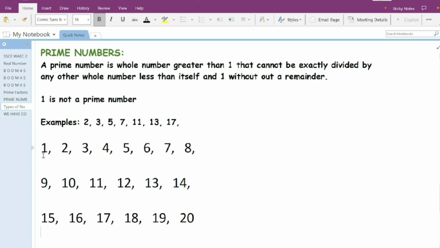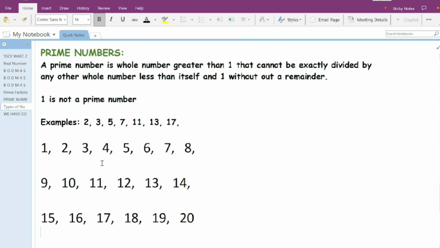Using this as an example, 1 is not a prime number, 2 is a prime number. No other number can divide 2 except 2 and 1, which is lower than 2. 3 is a prime number. Only 1 and itself can divide it without a remainder. 4 is not a prime number because 2 can go in 4, that's without a remainder. 5, only 1 can go in 5 of all these other numbers. Only 1 can go in 5. 6, 2 can go in 6 and 3 can go in 6, so it's not a prime number. Then 7, only 7 and 1 can go in it of all other numbers.